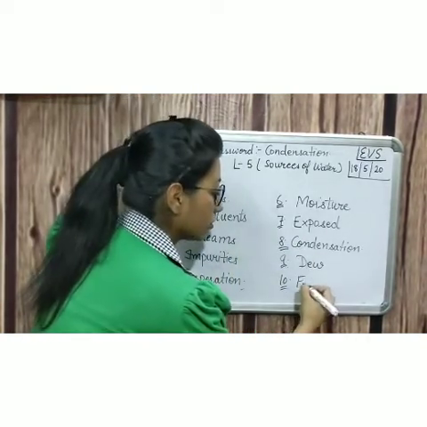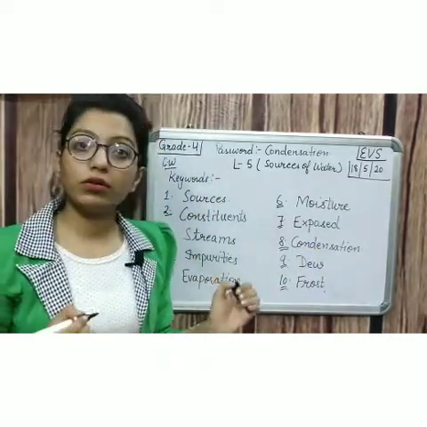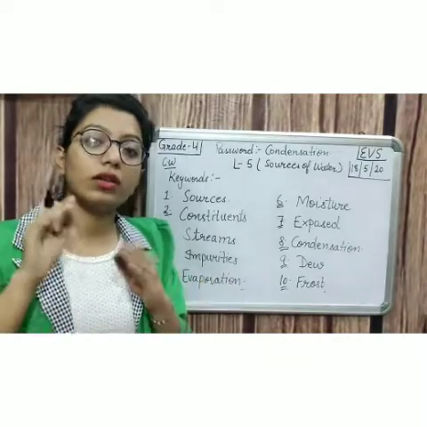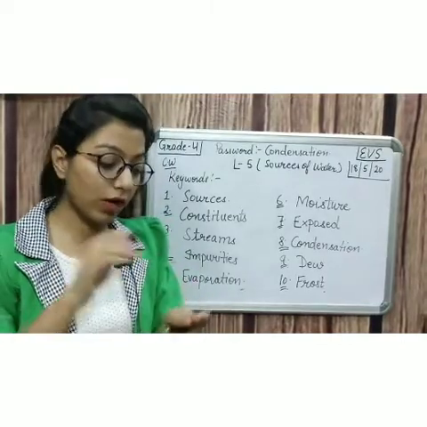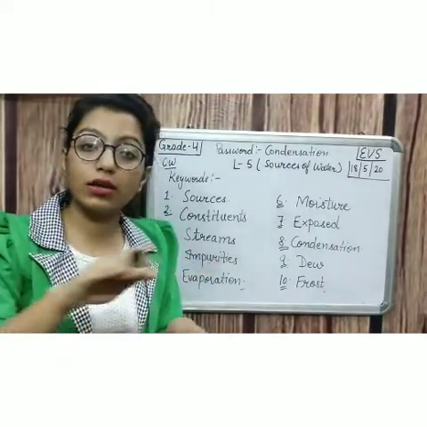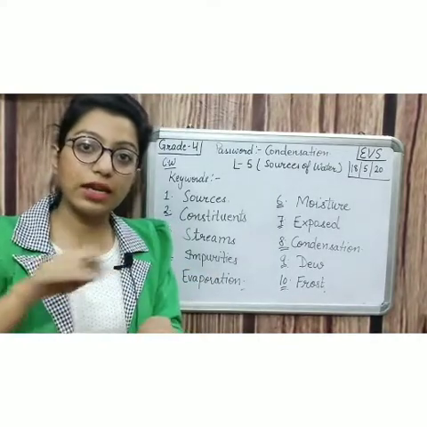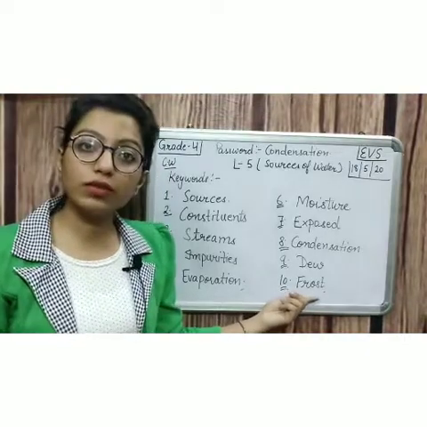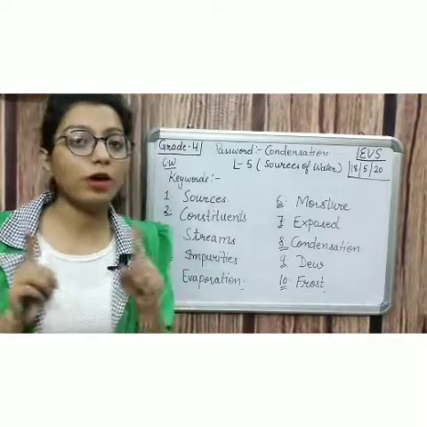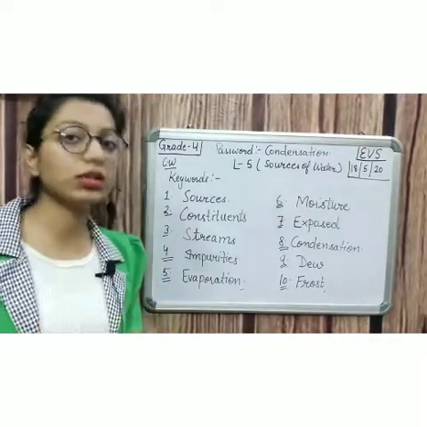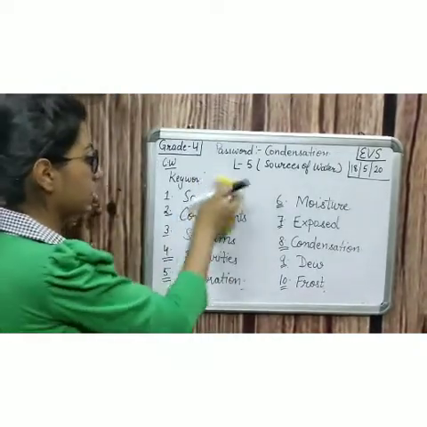Now the 10th keyword is frost. Frost is that weather in which the temperature is less than 0 degree Celsius. 0 degree Celsius से भी कम का टेम्परेचर हो और ग्राउंड पे आइस धीरे धीरे से आने लगे. सो दैट इज द वेदर विच इज लेस देन 0 degree Celsius नॉन एज फ्रोस्ट. FROST, जो बहुत ज्यादा ठंड हो जाती है. क्लियर? After that, I am erasing it.